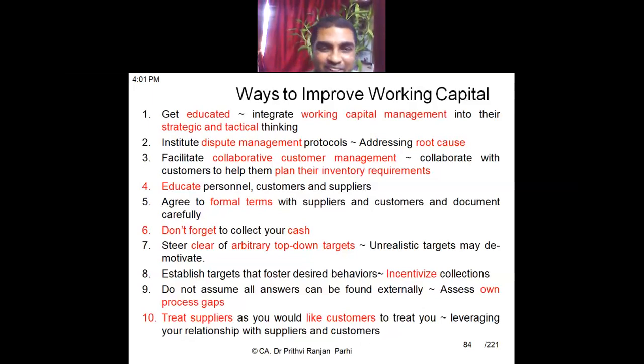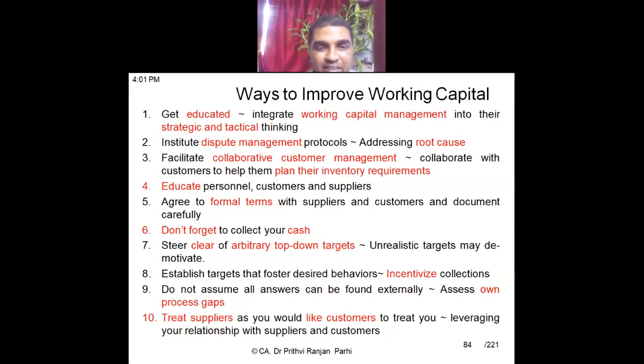We should say this is unrealistic and that should not be there. What is required is that, on a realistic basis, we estimate what working capital is required. Top management may say something unrealistic, such as why do you need 1 month's raw material, manage it with 7 days of raw material. But in that case, there might be contingency situations, and it will be difficult to manage production during that time. Therefore, that aspect needs to be taken care of.